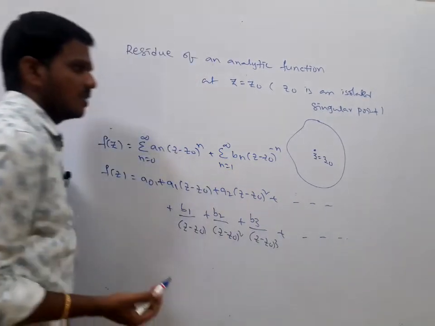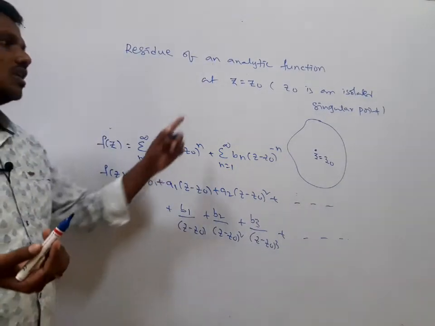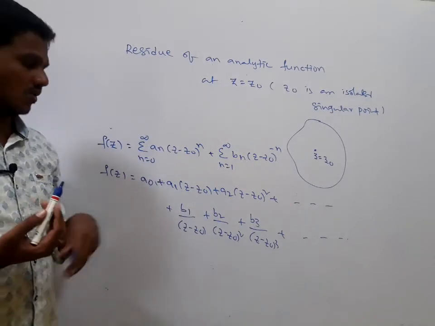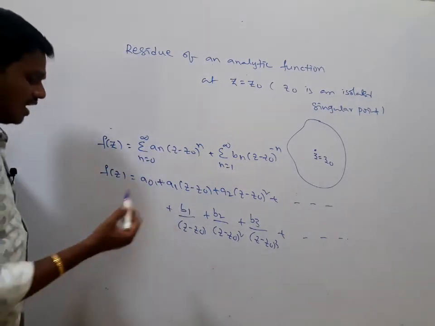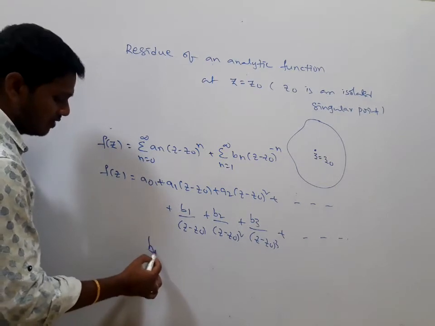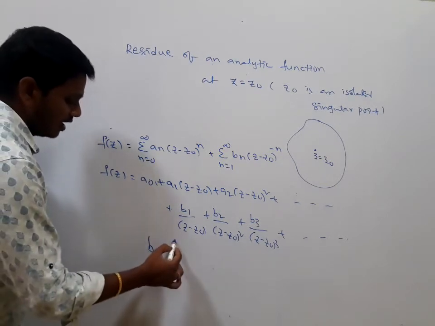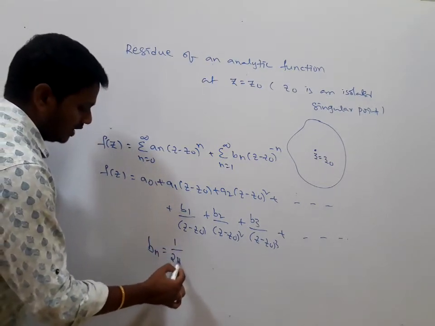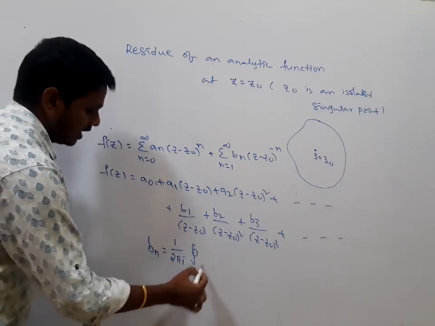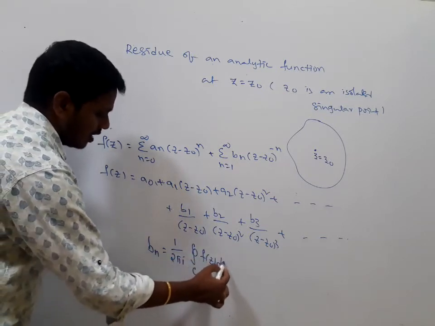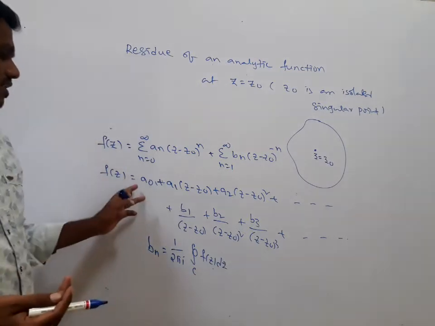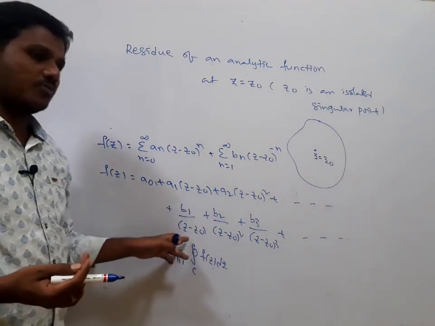This is the Laurent series expansion for f(z) about the isolated singular point z equals z0. Each b_n is evaluated, as we discussed in the previous class. b1 is evaluated as 1 by 2 pi i times the integral over C of f(z) dz. Basically, this is the analytic part, and this is the principal part.